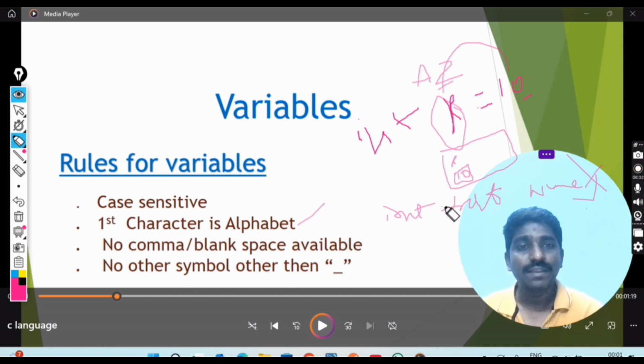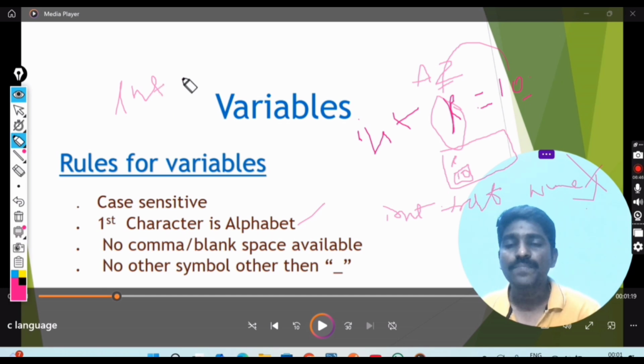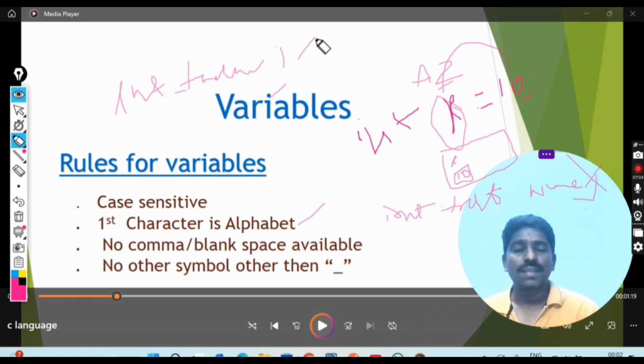If I specify a dollar sign or a comma like that, it won't be allowed. Rather than this, underscore is allowed. Suppose int first_name. Here, if we specify an underscore, it's allowed, it's correct.